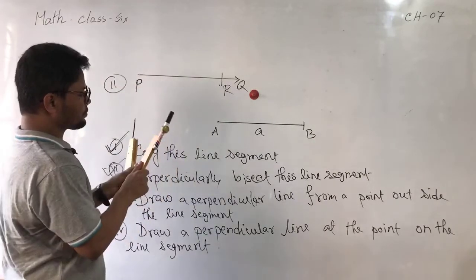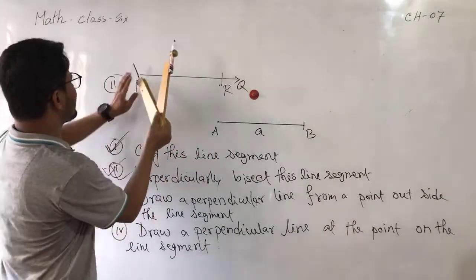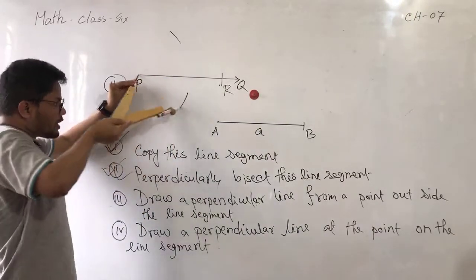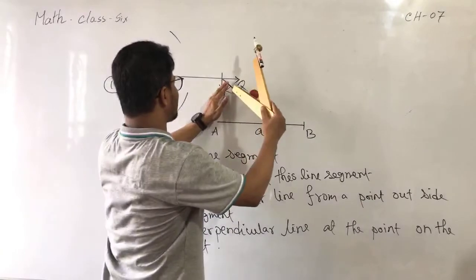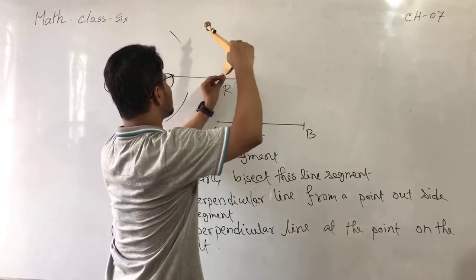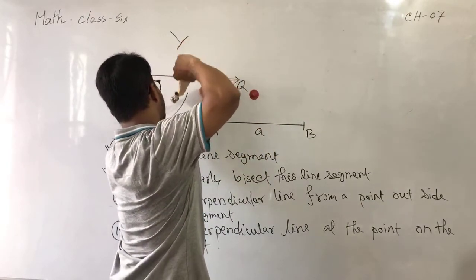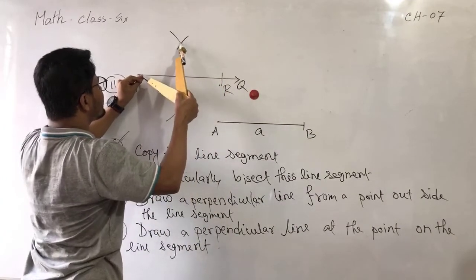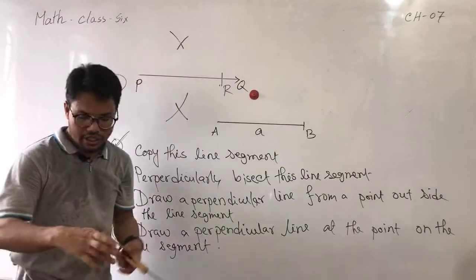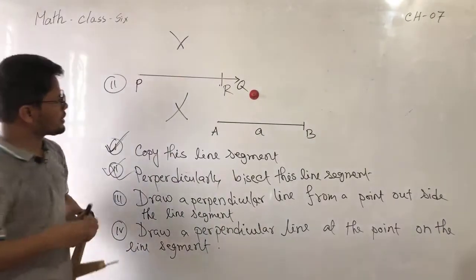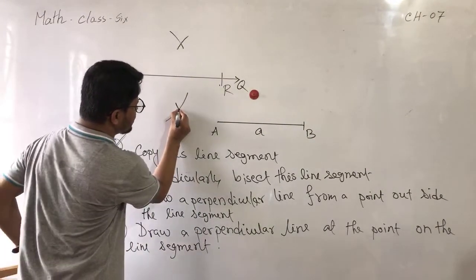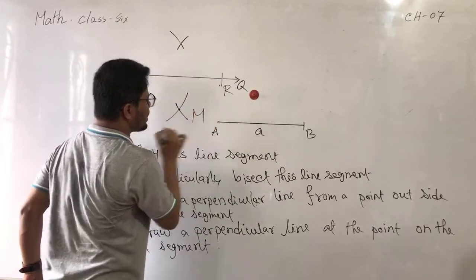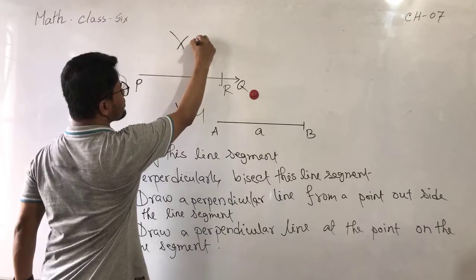So now draw 2 arcs, placing the pointer at P, on both sides of PR. Then taking the same radius, placing the pointer at R, draw another arc here. Okay. Now these 2 arcs intersect at 2 points. You can mention this one as M, and this one as N.